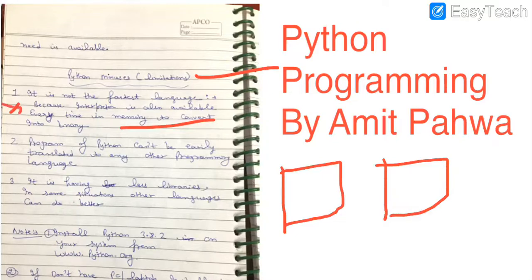When the memory space is occupied, there will be certain degradation in the processing of the system. Next, a Python program cannot be easily translated to another programming language. Suppose you want to translate your program written in Python into another programming language, then it is very difficult to do that. Thereafter, it has fewer libraries. So there will be some situations in which some other programming language can be preferred instead of Python.